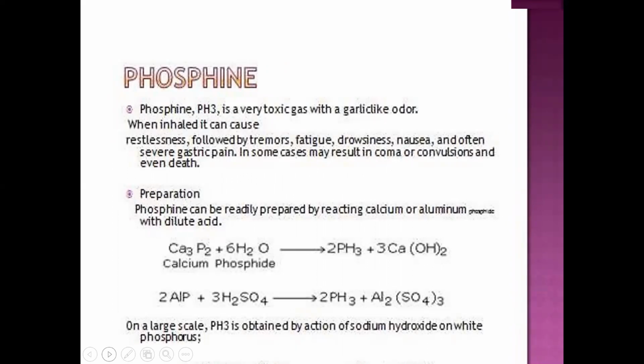This is known as phosphine. When three hydrogen atoms attach with the phosphorus, they combine and form the compound phosphine. It is a very toxic gas with a garlic-like odor. Garlic has a pungent smell, so this phosphine gas has a pungent smell which is similar to garlic.